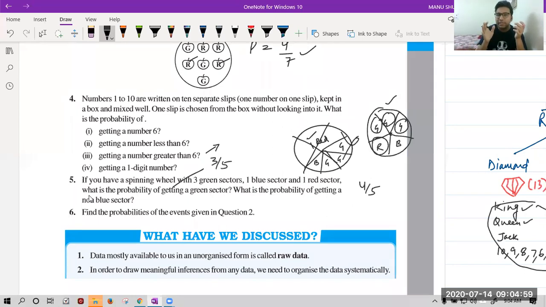The person who was asking, you have to understand, it is saying getting a number greater than 6, not 6. So 6 will not be included. You will include 7, 8, 9 and 10. So there are 4 favorable cases. So 4 upon 10 will be the correct answer. Okay, Shreya, please correct yourself. It is not 3 upon 10, it is 4 upon 10.